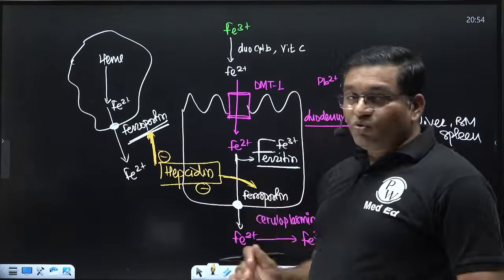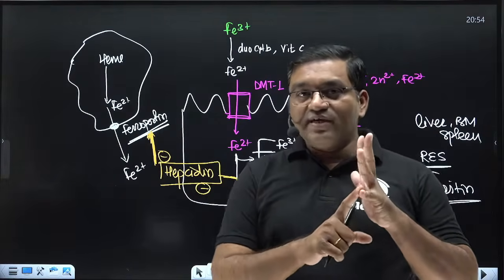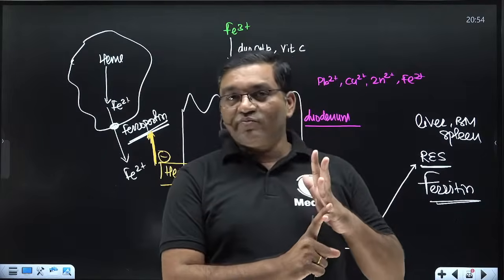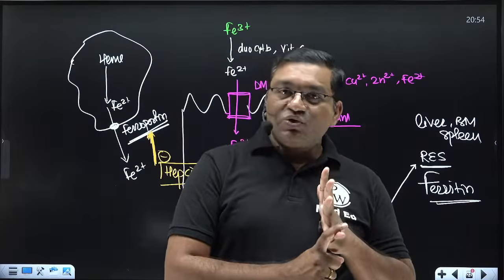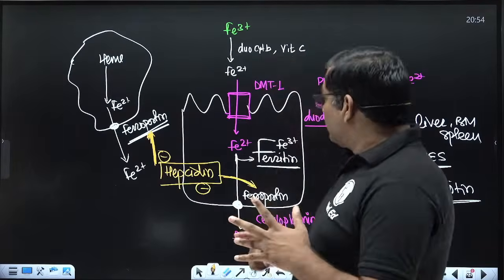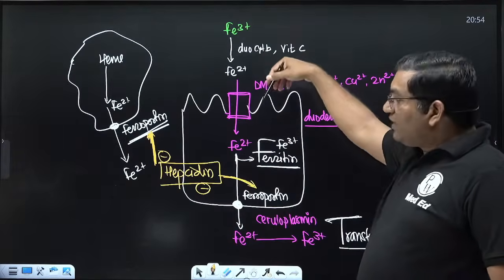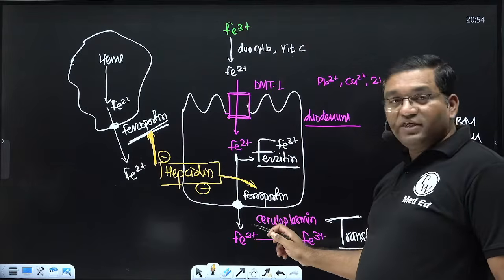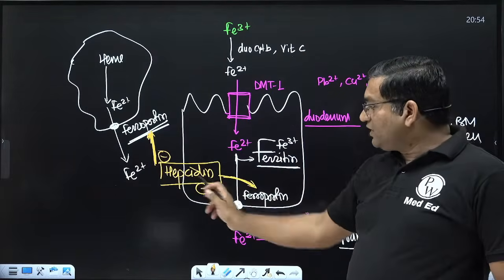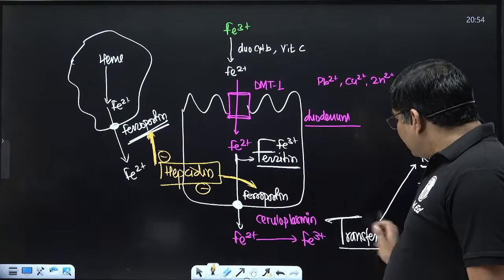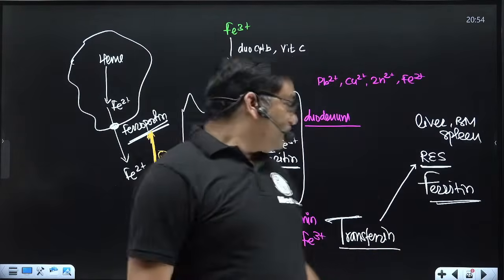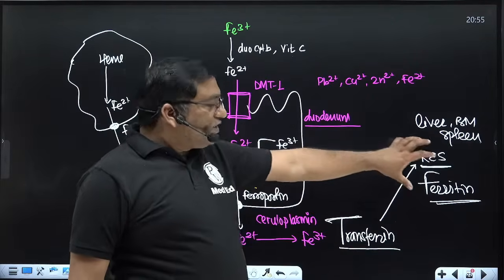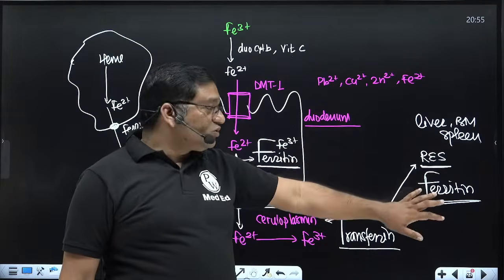So mucosal block theory means iron is a one-way element, because a very small amount is excreted from the body. It is utilized and reutilized in our body. It is absorbed through the divalent metal transporter and transported out of the cell through ferroportin. Ferroportin levels are regulated by hepcidin. In the blood, it is transported in the form of transferrin, and it is stored in the form of ferritin and hemosiderin.